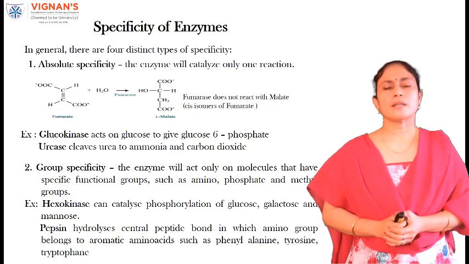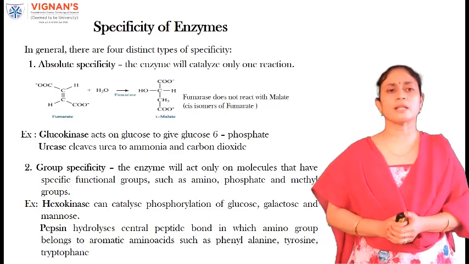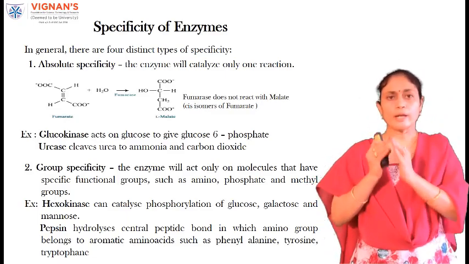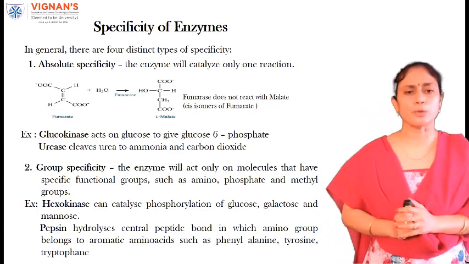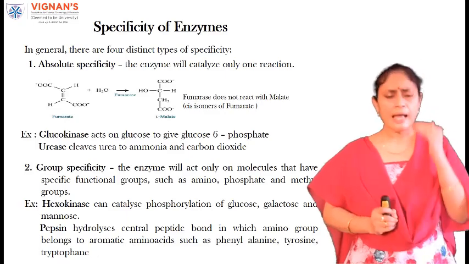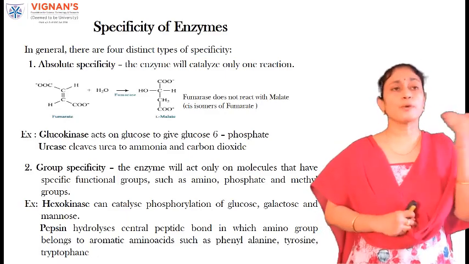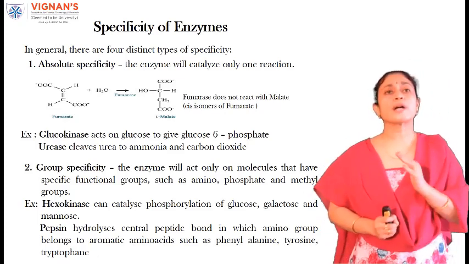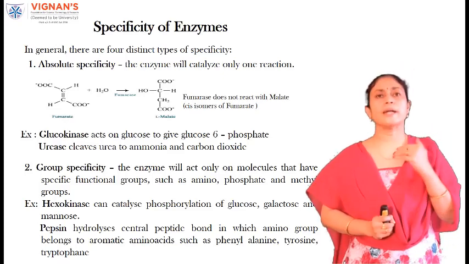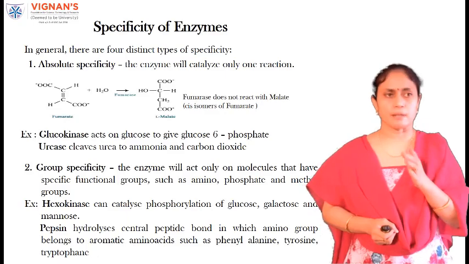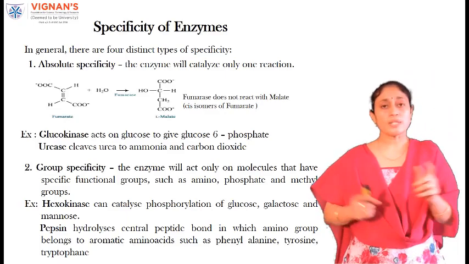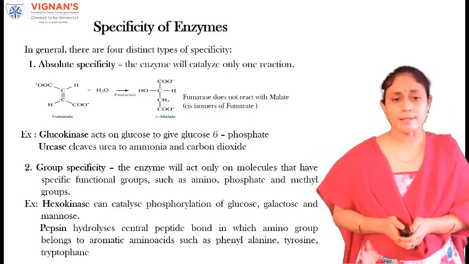The second type of specificity is group specificity. Here, the enzyme will act upon only molecules that have a specific functional group, such as amino, phosphate, and methyl groups. Examples of enzymes which belong to this group specificity are hexokinases. They catalyze phosphorylation of glucose, galactose, and mannose. Another example is pepsin. Pepsin will hydrolyze only the central peptide bond which is attached to aromatic amino acids.